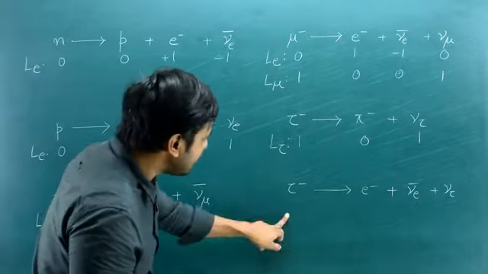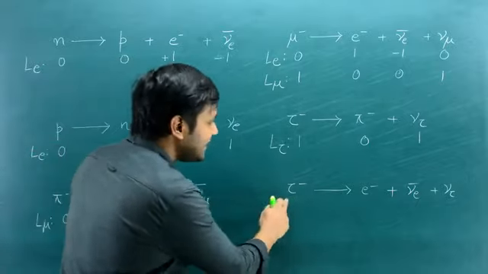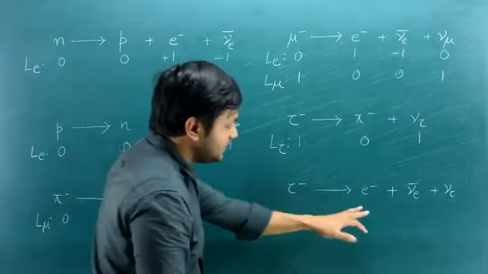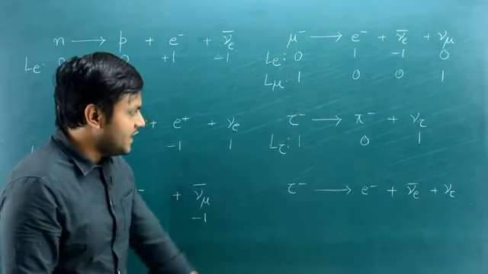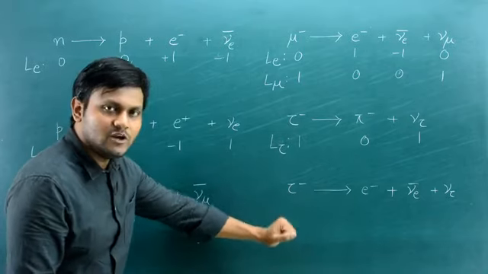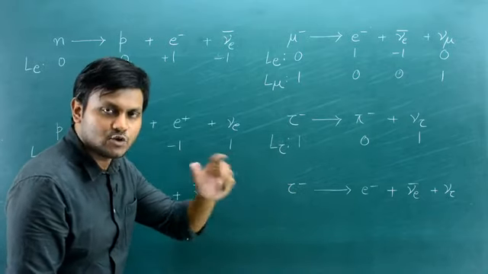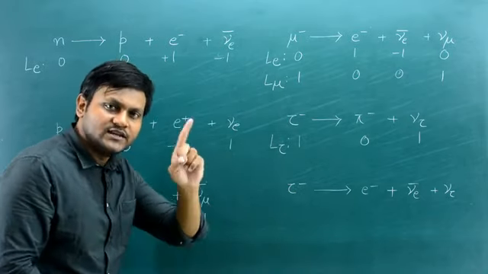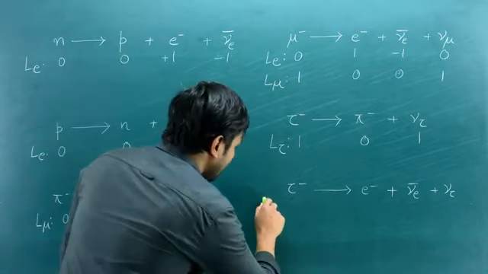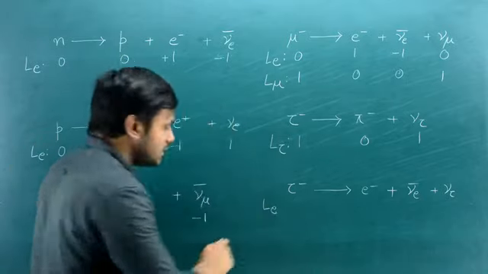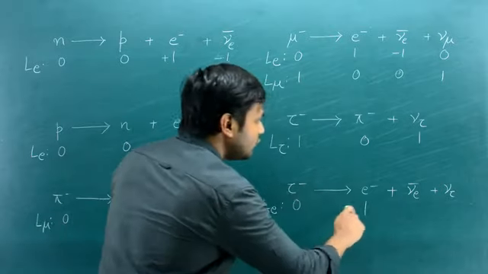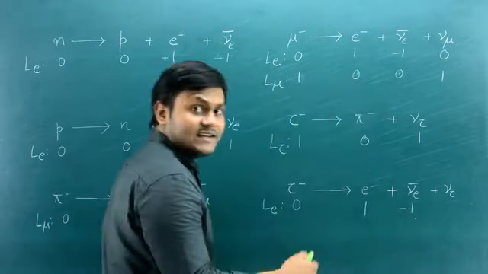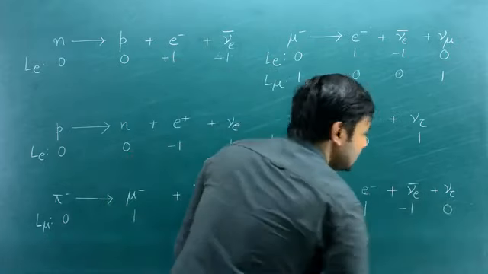And the last interaction I have is the tau particle can sometimes also decay into an electron antineutrino and a tau neutrino. Again, here we have two families of particles, electrons and the tau particles, right? So we need to check their conservation separately. So first we will look at the electron lepton number, which is a value of 0 for the tau particle, 1 for the electron, -1 for the electron antineutrino, and 0 for the tau neutrino.